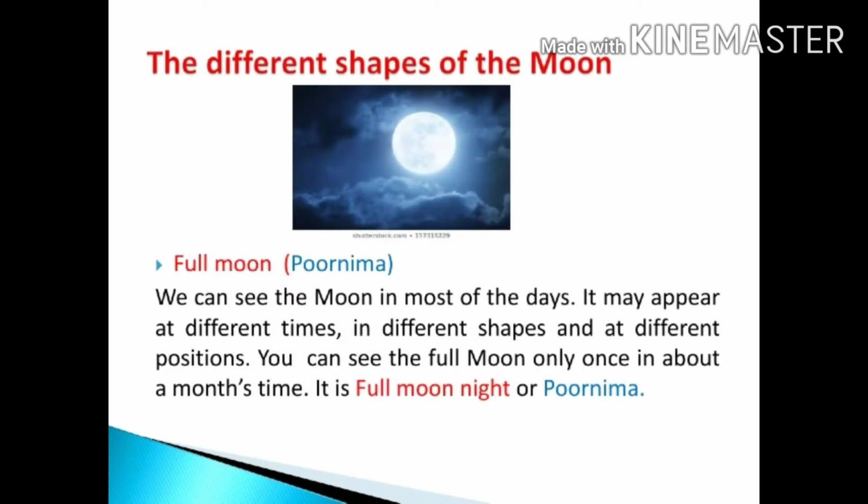Students, let us learn about the different shapes of the moon. You can see in the picture here the full moon or Purnima. So, what is full moon? We can see the moon in most of the days. It may appear at different times in different shapes and at different positions. You can see the full moon only once in about a month's time. It is called full moon night or Purnima.